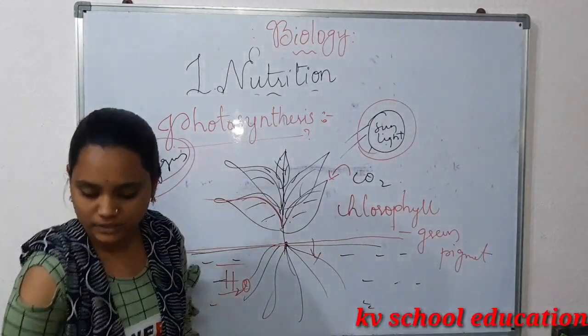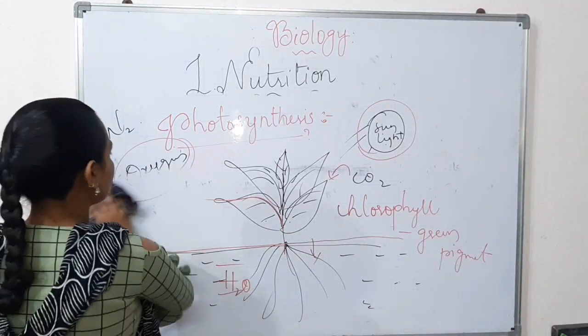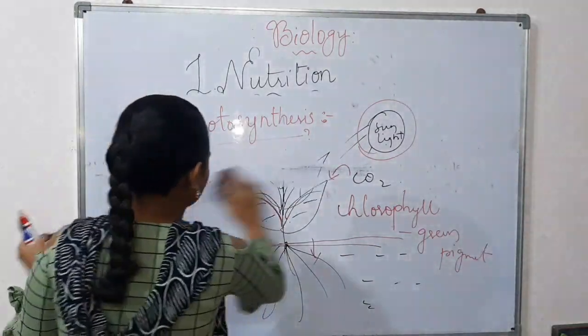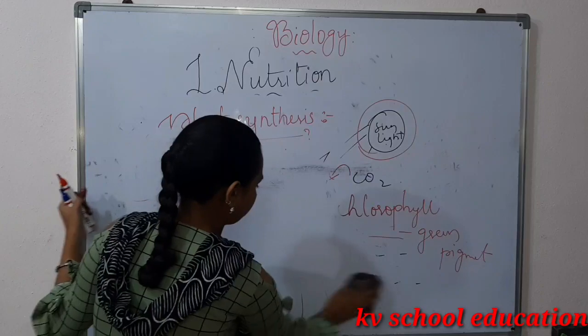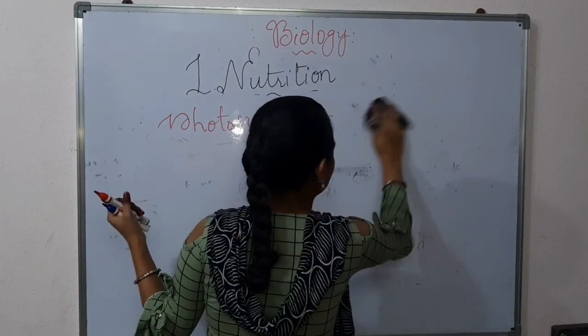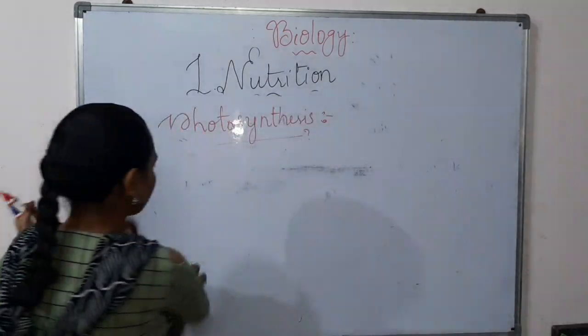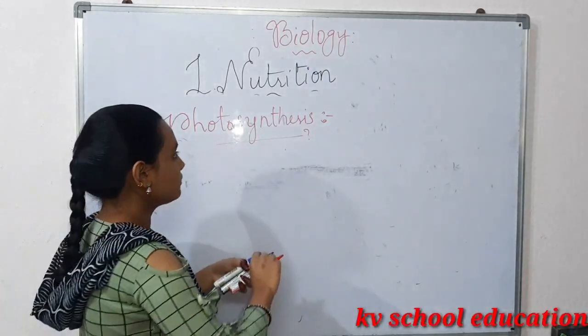So children, write the definition. I'll give you the definition.